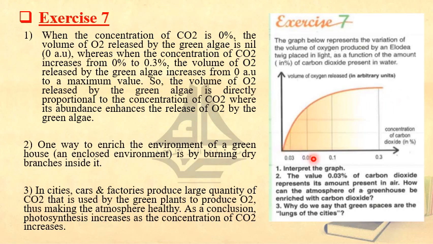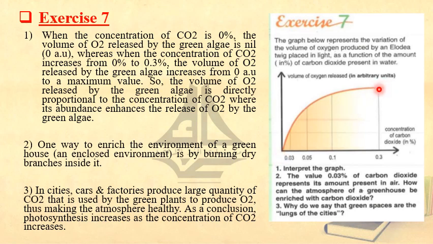So the first question, you are asked to interpret the graph. Let's interpret. We say when the concentration of CO2 is 0, the volume of O2 released by the green plant is 0. Whereas when the concentration of CO2 increases from 0 to 0.3, look how it is increasing, the volume of O2 released by the green algae increases from 0 to a maximum value.